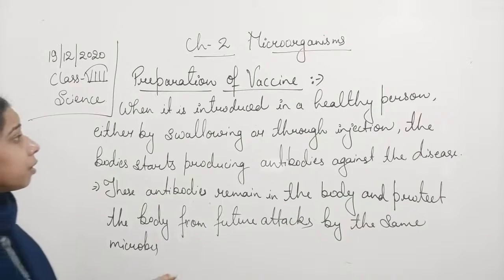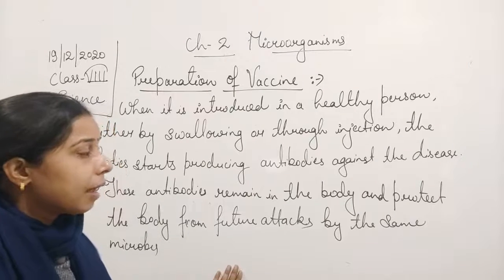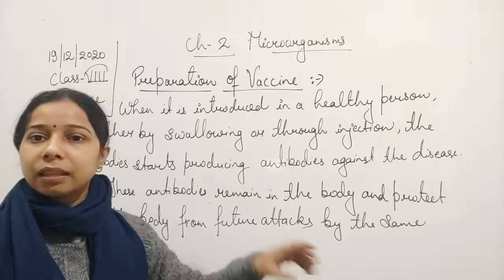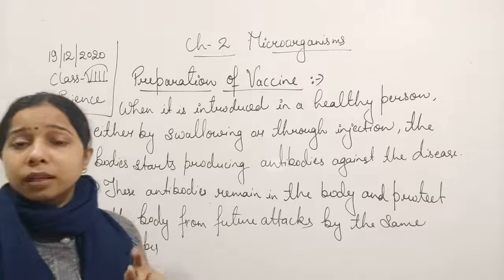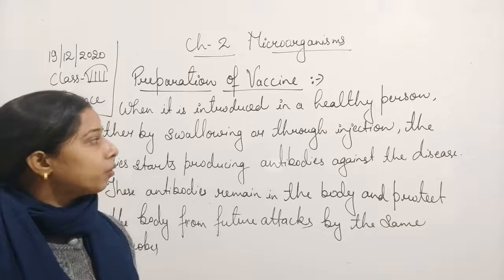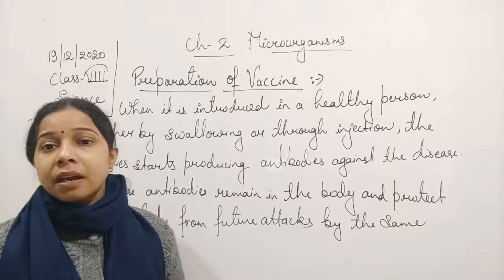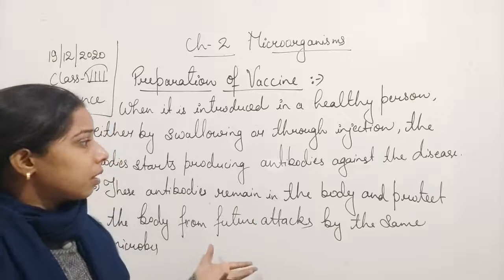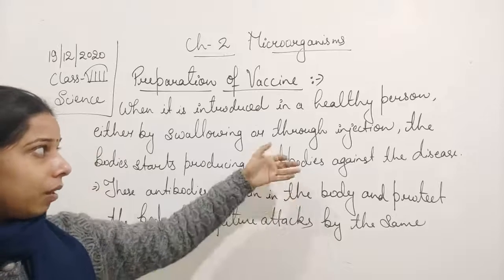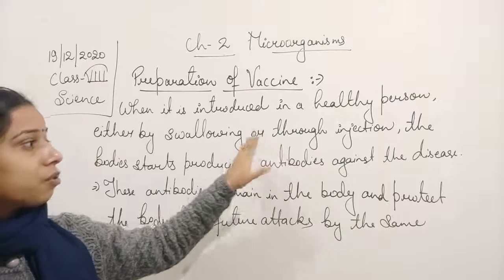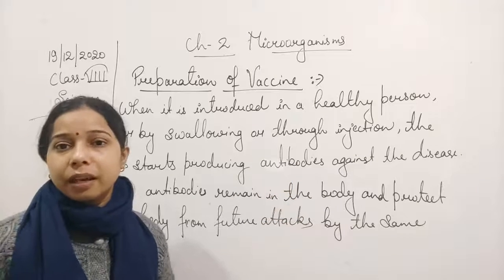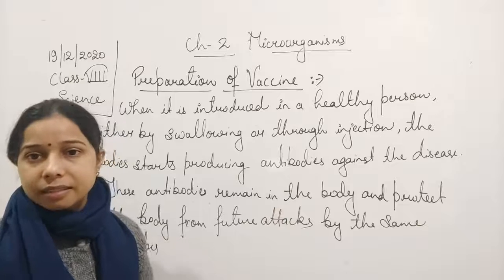So you can see here, students, that when it is introduced in the healthy person, antibodies at that time fight with those microbes and kill the weakened or dead microbe which has been introduced to our body with the help of injection or through swallowing. When the vaccine is introduced in the body, our immune system becomes active and starts producing antibodies, and these antibodies fight against the microbe.